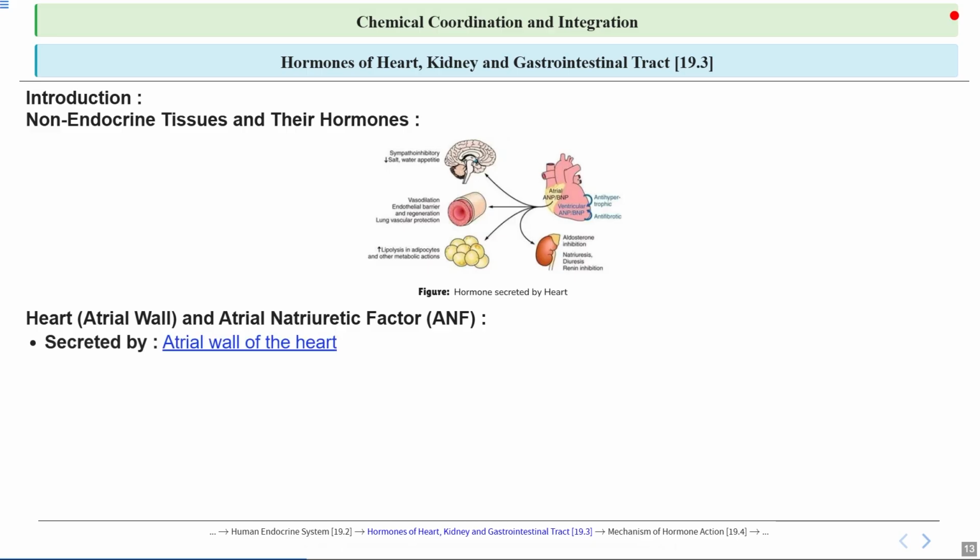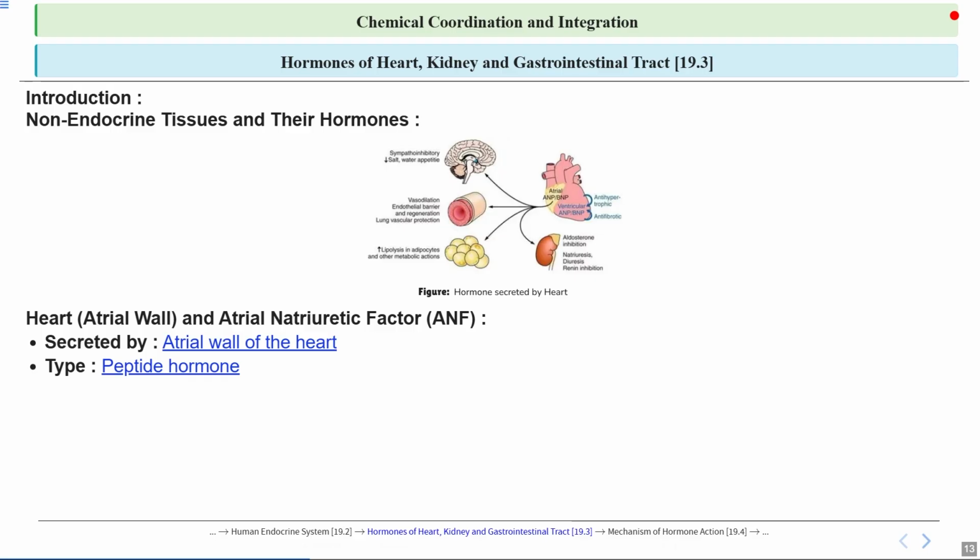So let's see the details. It is secreted by the atrial wall of the heart, and is called atrial natriuretic factor. It is released when the heart's atria stretch due to increased blood volume, helping to regulate blood pressure and fluid balance in the body. ANF promotes the excretion of sodium and water in the kidneys, which reduces blood volume and lowers blood pressure, maintaining overall homeostasis in the body.